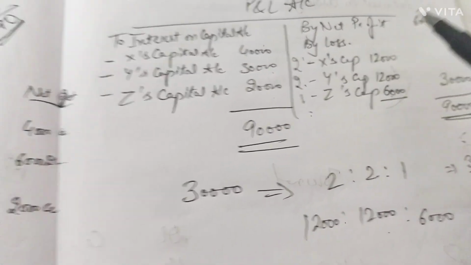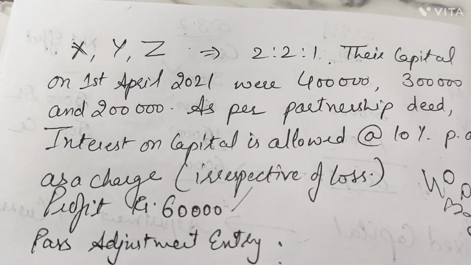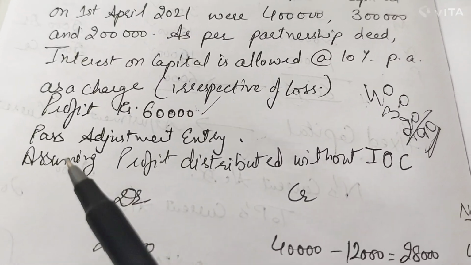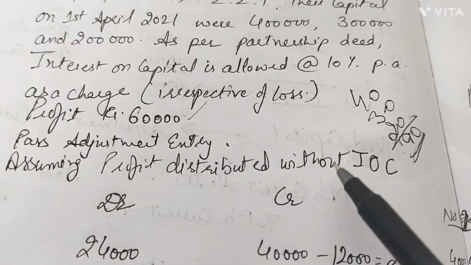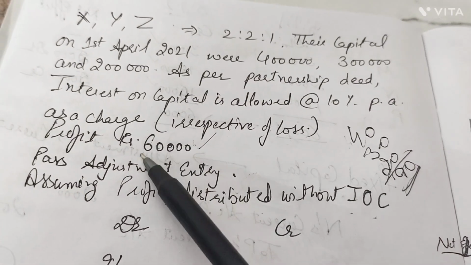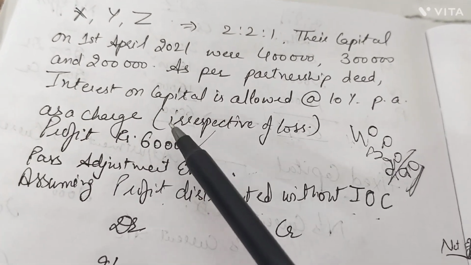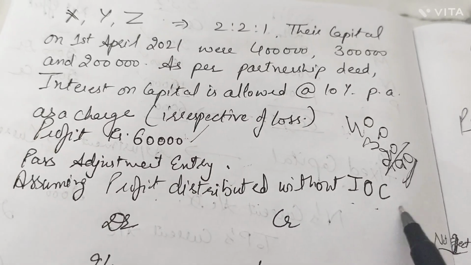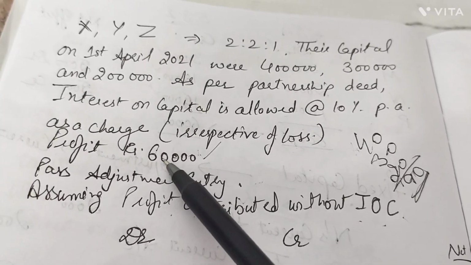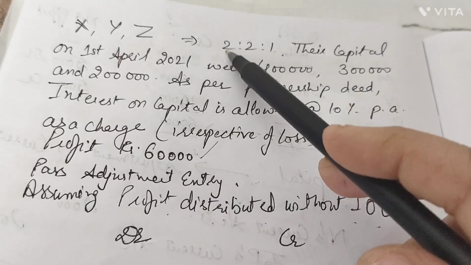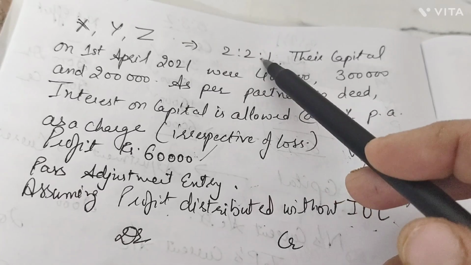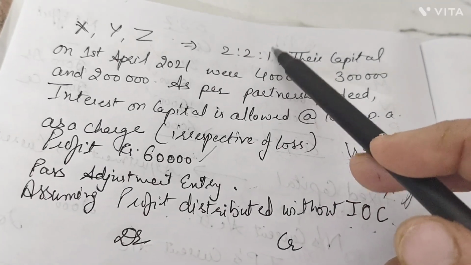But in the question, it is given that we assume profit distributed without IOC. So it's a case of adjustment entry where this profit of 60,000 was already taken by the partners at their home without providing for IOC. In which ratio did they take this profit at their home? 60,000 in the ratio 2:2:1. So 60,000 divided by a total of 5 will become 12,000.